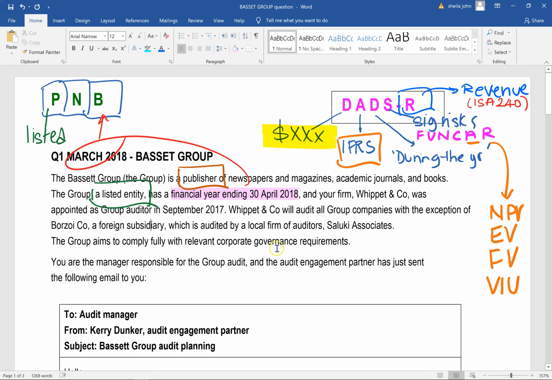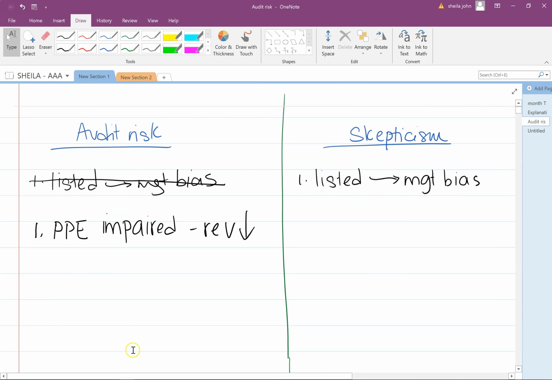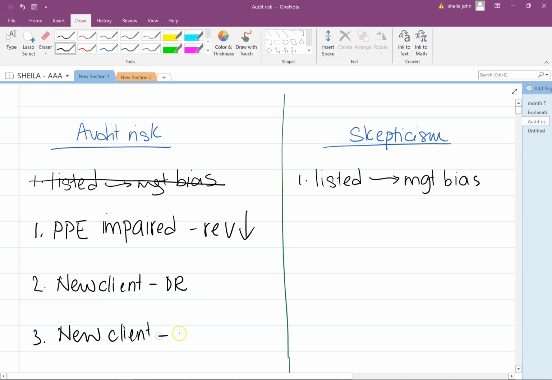Moving down, it says annual firm Whippet was appointed as auditor in September 2017, which is during the year. So this is a new client. If that's the case, then I'm going to go back to my worksheet and put down here the second point. This is a new client. And my first point will be on the area of detection risk. And I can put down another point here on the area of new client, and that is on the area of the opening balances and the comparatives.